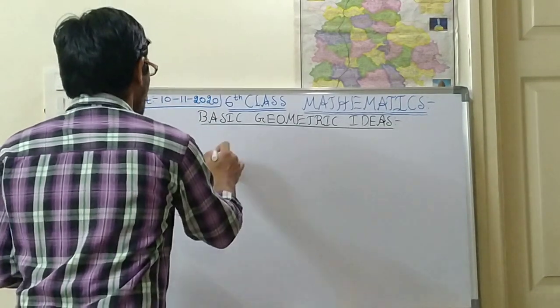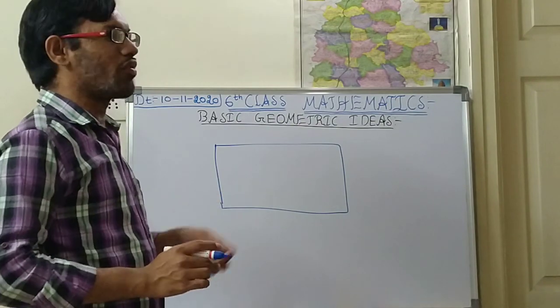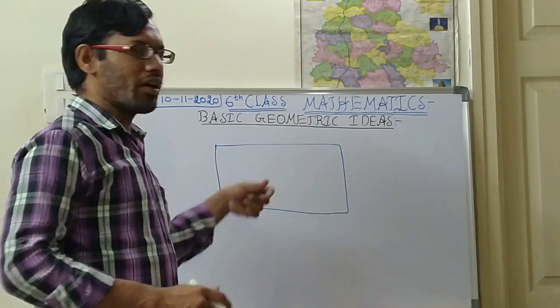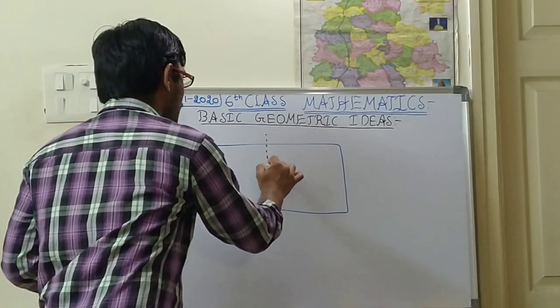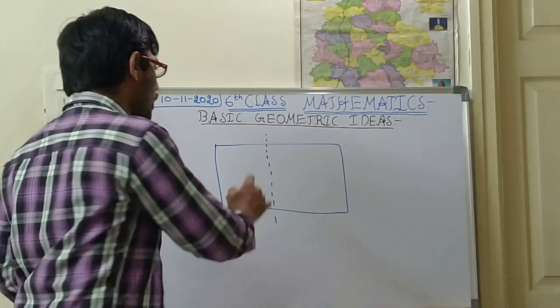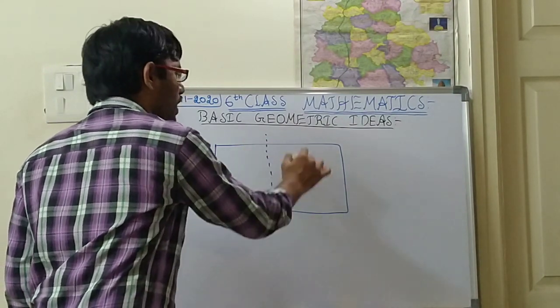Suppose, for example, this is one white paper. If I cut it in half, the shape is changing, and there you get another shape.